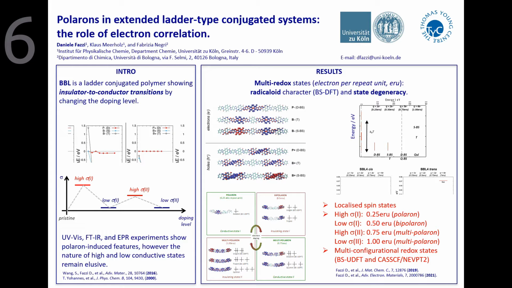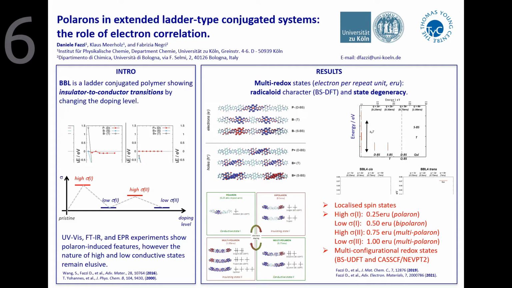Hi, my name is Daniele Fazzi from the University of Cologne, and here I report our recent investigation about modeling of polarons in ladder-type conjugated polymers. We focus on BBL, which is a highly conductive ladder polymer showing insulator to conductor transitions upon doping. Experiments suggest that multiple polarons should form. However, the correlation between the highly conductive states and the charge states of the polymer is unclear.